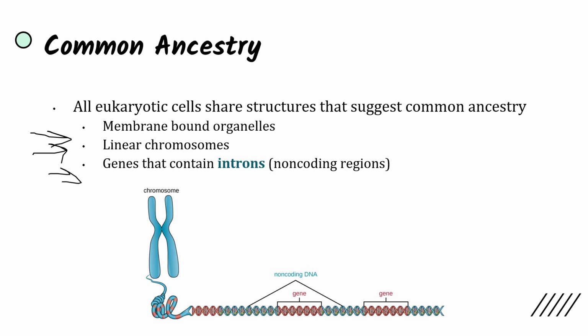So within our linear chromosomes, there are coding regions that can be expressed, and those are genes, those are exons, but there's also non-coding regions known as introns, and that's something that all eukaryotic cells share. And these structures that eukaryotic cells share suggest that there was an original common ancestor, an original eukaryote that all of the eukaryotes that exist today evolved from because they all have these similar structures.